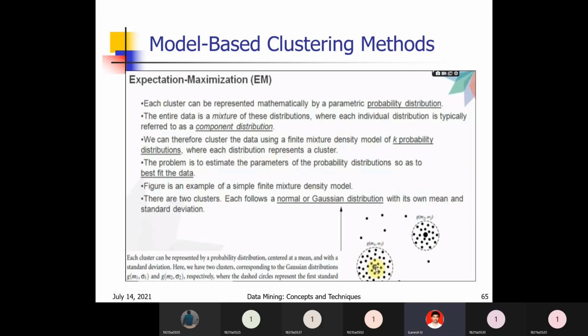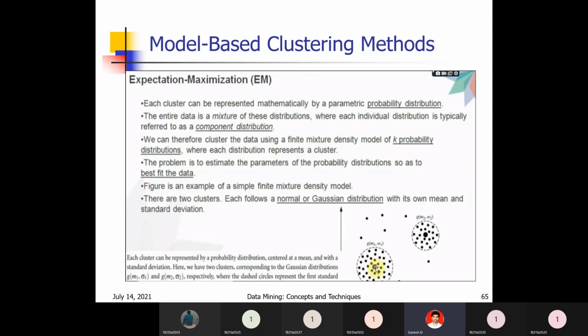The figure is an example of a simple finite mixture density model. See, two circles are there, the first circle and the second circle. In each circle, one center is represented with a big circle, and surrounding it are some data points. These all are within that cluster, and in this cluster also these are the data points. Outside the clusters, we have different points far away from each other. Those are nothing but the noise points.